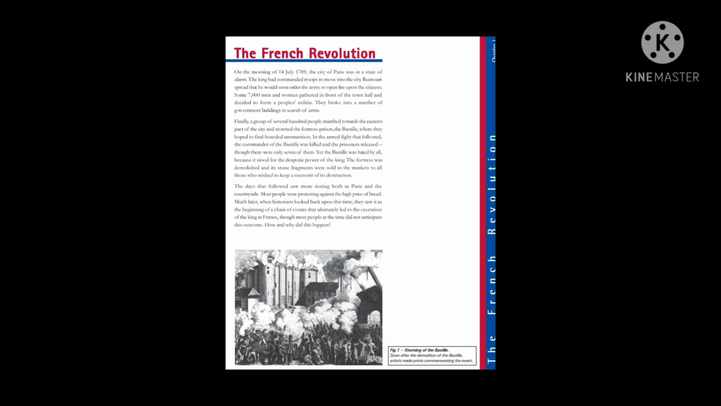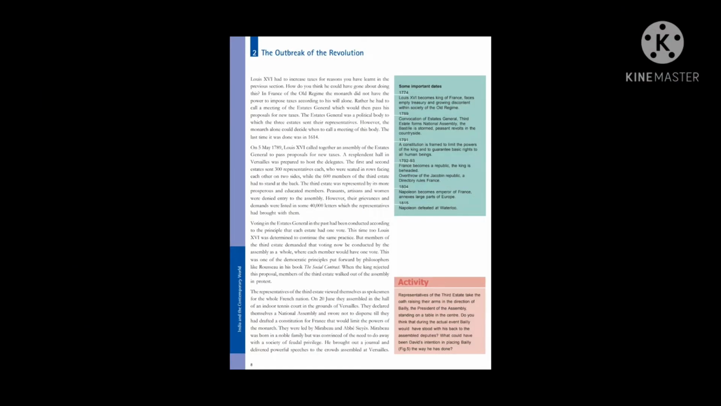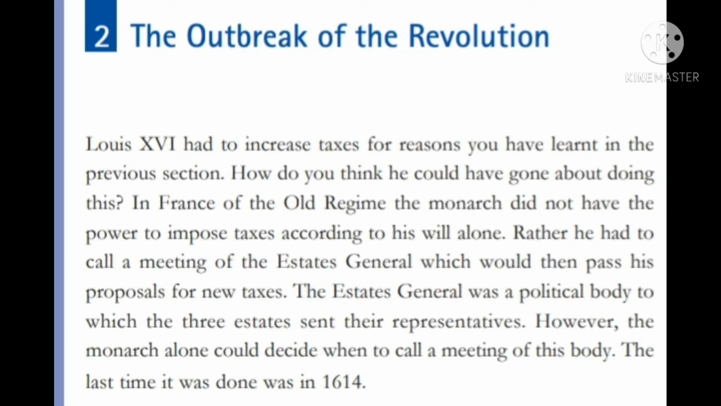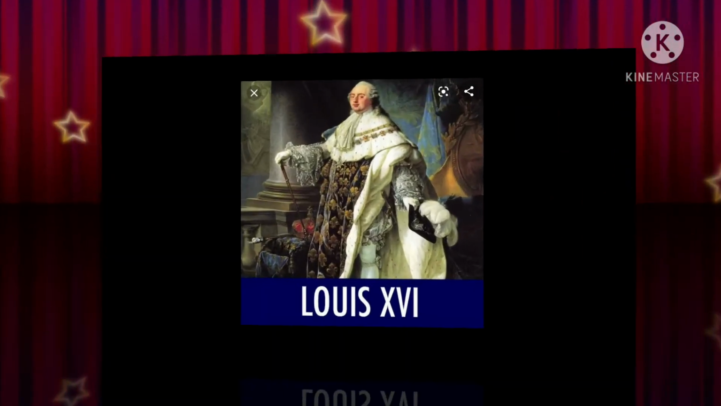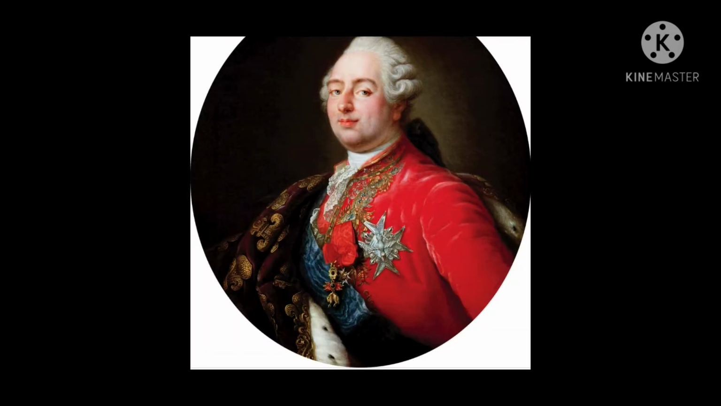Well, we have already started the chapter called the French Revolution, and in the last class we have studied about the new middle class. So today we are going to learn about the outbreak of the revolution. Okay, let's start then. King Louis XVI had to increase taxes for reasons you have learned in the previous section. So we all know that King Louis wanted to increase the taxes. Now, you know the reasons also because we have discussed this in the previous classes.